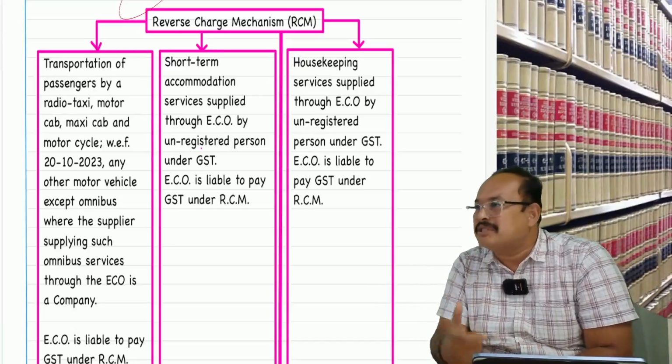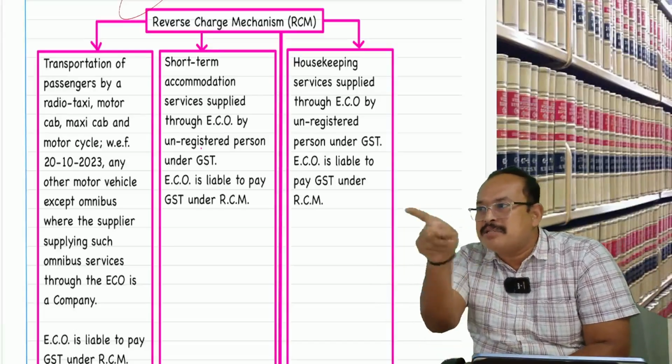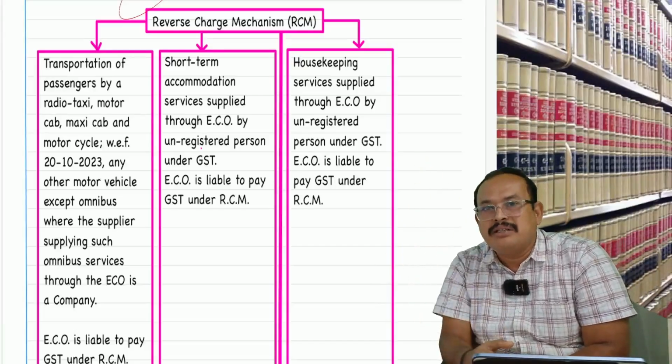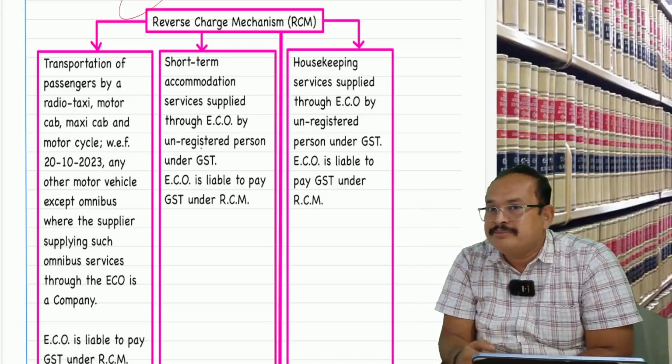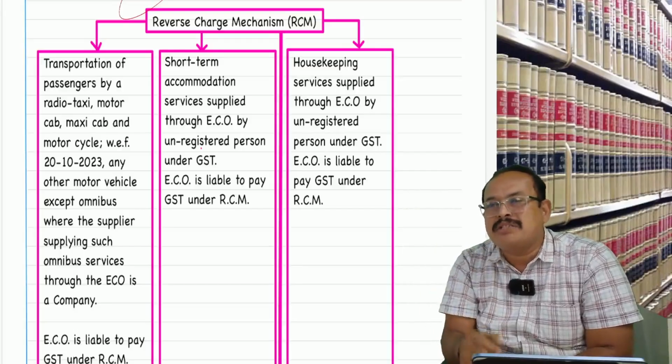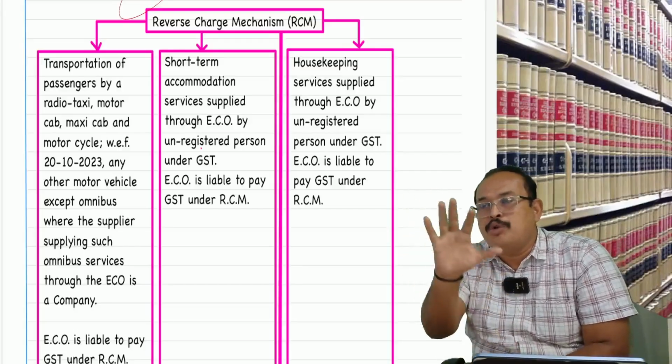Urban Club is an e-commerce operator. There, the customers book the electrical work. Then this Vijay goes there and does the service. The bill is charged, for example, rupees 5,000. Who is liable to pay GST?